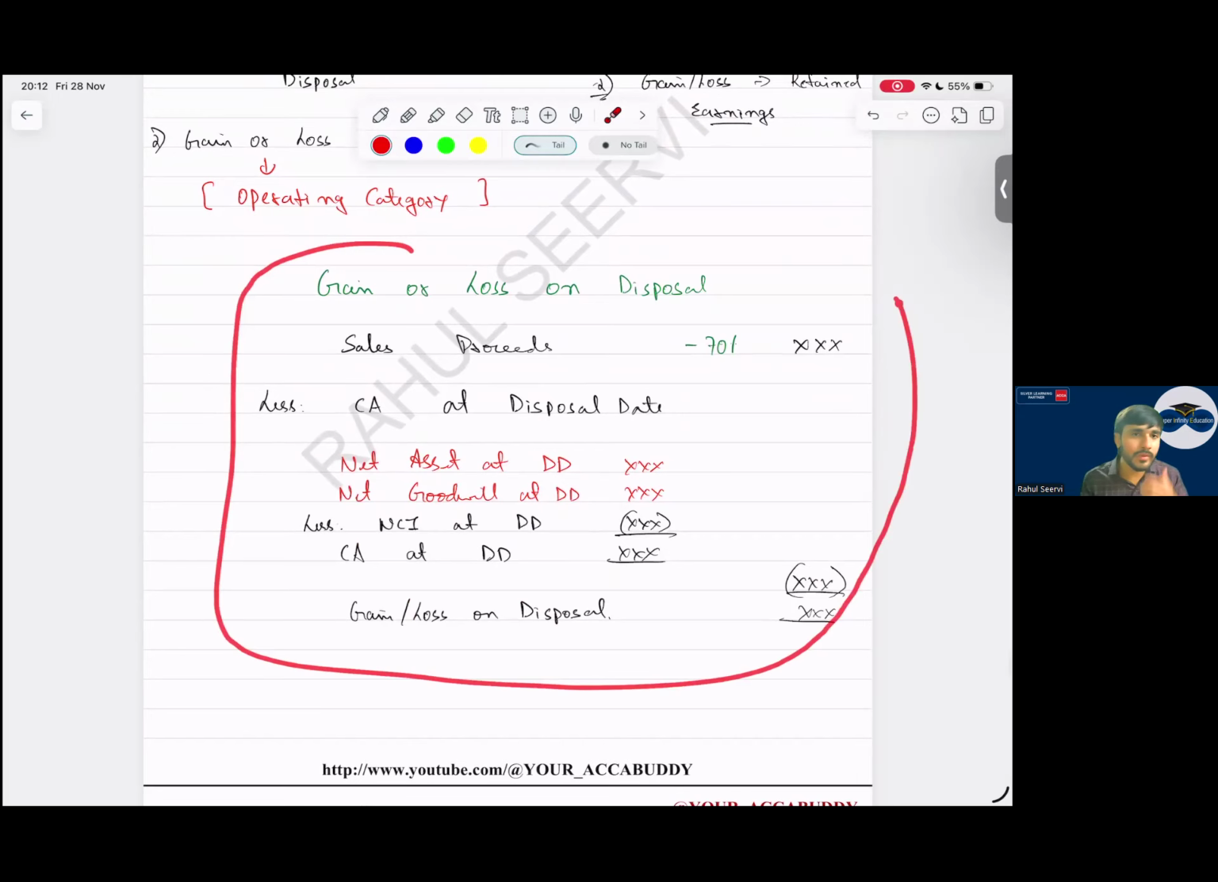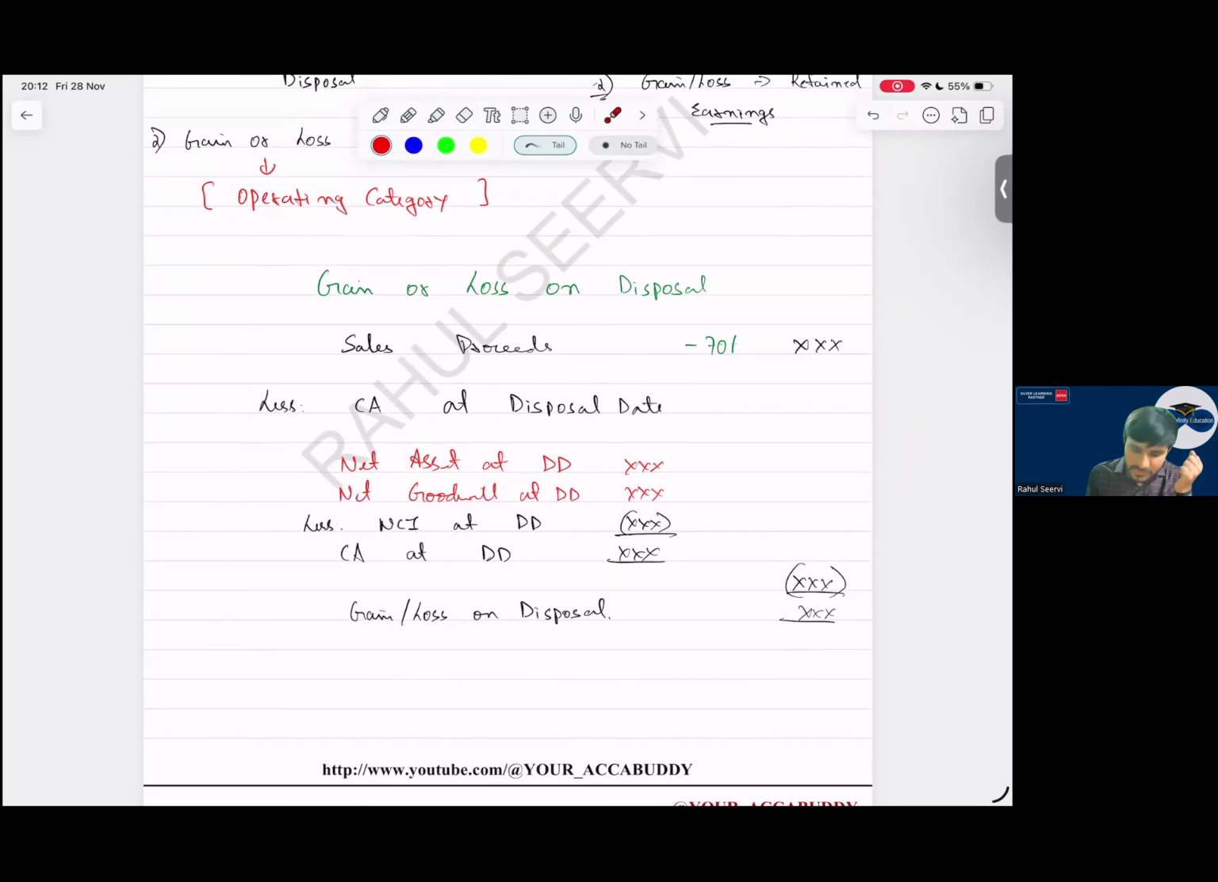Sir, how do we calculate this gain or loss? See now, this is the formula which you have to remember. We take sale proceeds, that is 70%, less carrying amount at disposal date. How should we calculate this carrying amount? You should calculate net assets at disposal date, then goodwill at disposal date, less NCI at disposal date. So you get the carrying amount here. This carrying amount you reduce, you get a gain or loss.